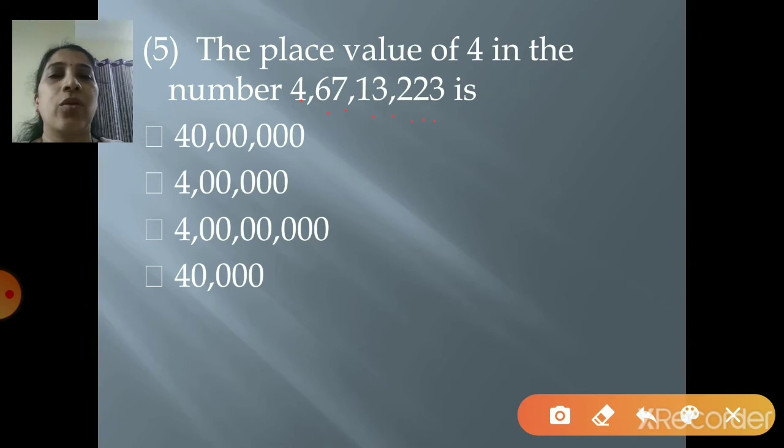Now just find out where is 4 crore. So where is it? First you will have to see. Now the last option is 40,000, right? So go to the second option or start from your first. So it is 100, 1000, 10,000, lakh, 10 lakh. So it is 40 lakh. So that is not your answer. Go to the next number, 100, 1000, 10,000, lakh. It is 4 lakh, right? So that is also not your option. Go to the third one, units, tens, 100, 1000, 10,000, lakh, 10 lakh, crore. Yes, you got your answer. It is 4 crore. So this is the way you will select your answer, right children?